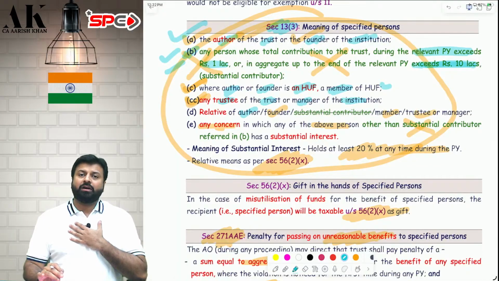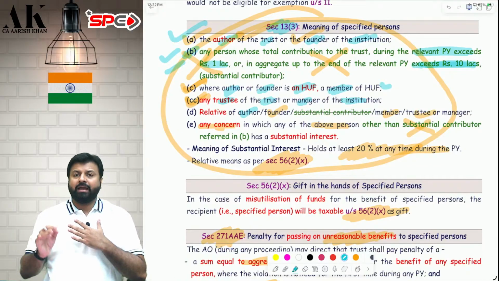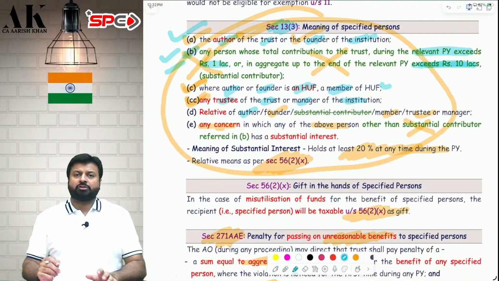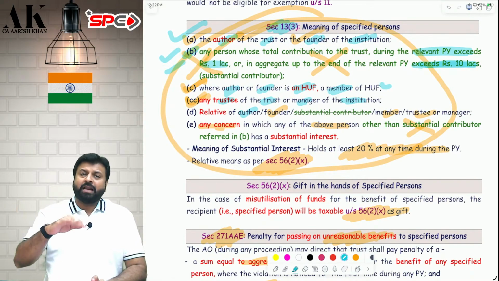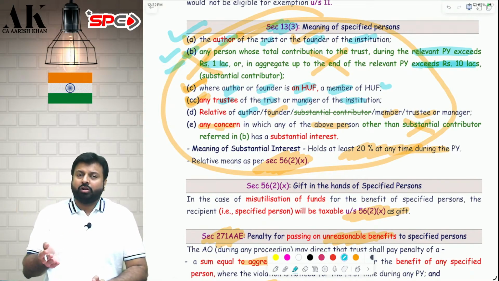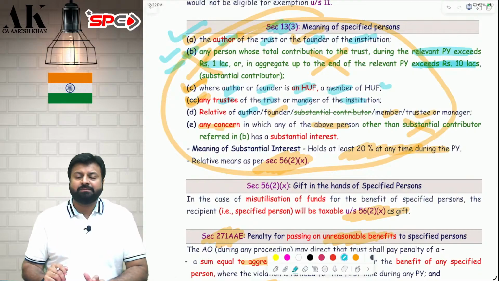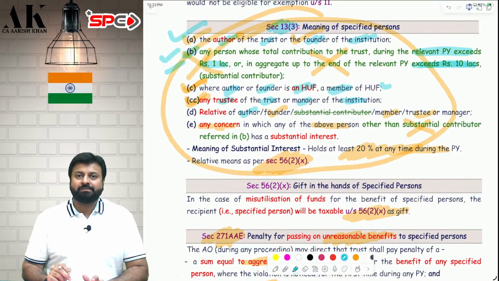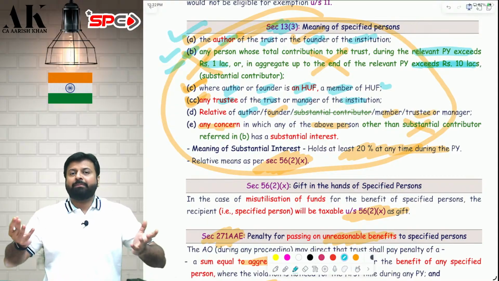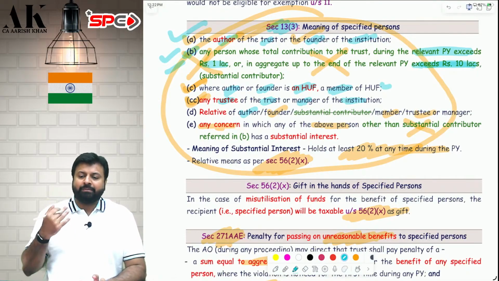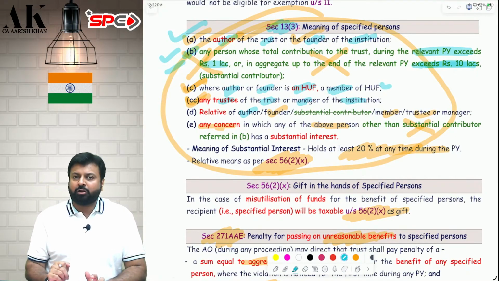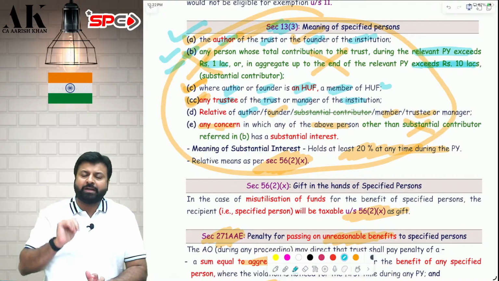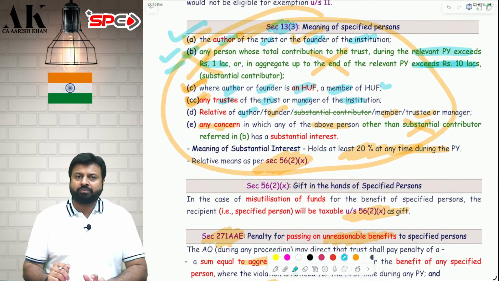Suppose there is a hospital and I am the trustee of that hospital. In that hospital I will not go because the law says that you cannot give benefit to the trustee, or my children cannot go because the law says that you cannot give the benefit to the relatives of the trustee. So what example will I set in life? My hospital is there, I am the trustee and I am myself not getting admitted in that hospital, and I am not getting my children admitted in that hospital because the income tax law stops me.